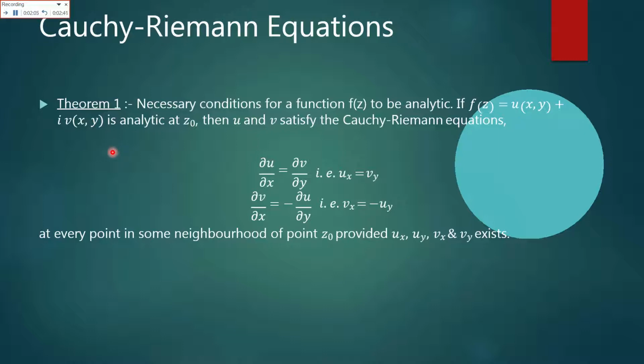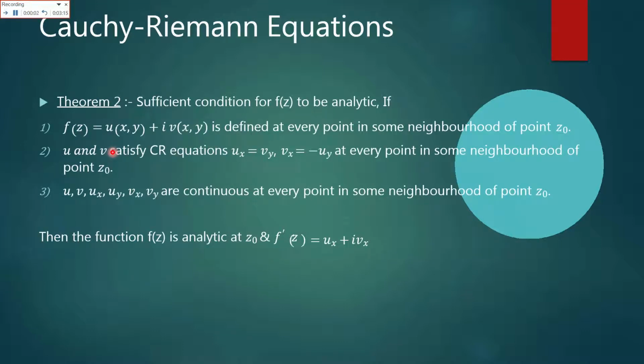If a function is to be analytical, then this function must satisfy the Cauchy's equations, which say that u of x must be equal to v of y and v of x must be equal to minus u of y, and these four derivatives u of x, u of y, v of x and v of y must also exist. So this is theorem number 1 of the Cauchy's equations.